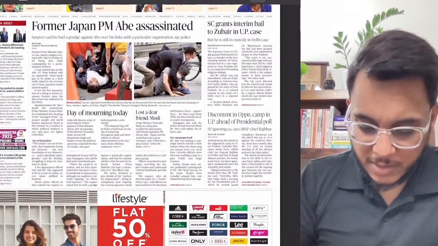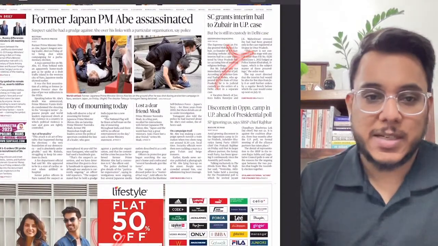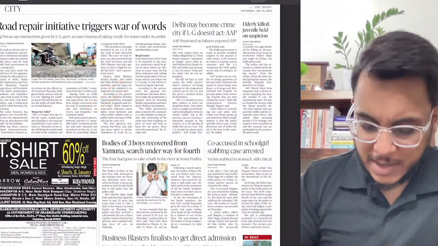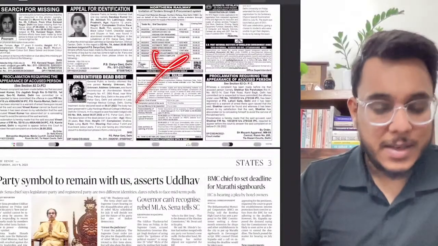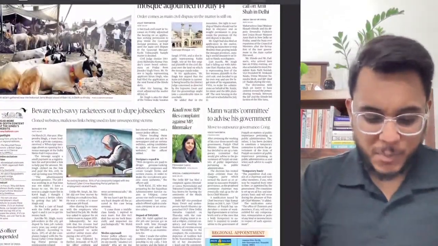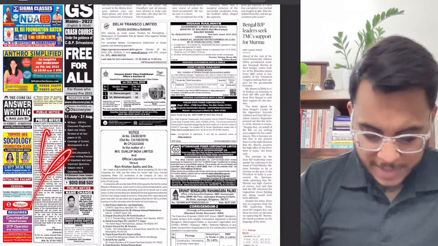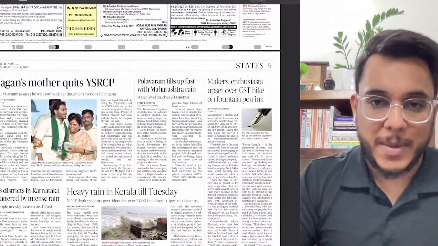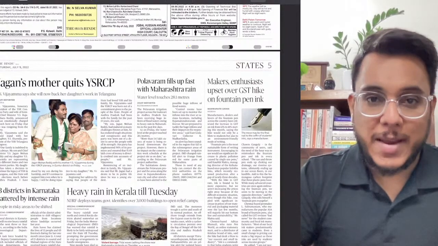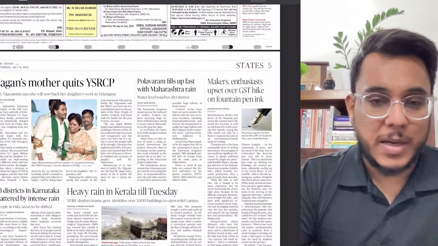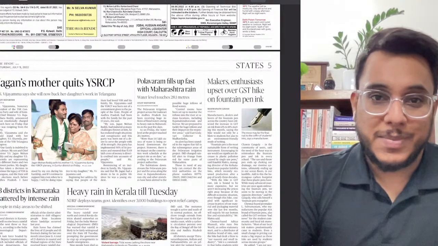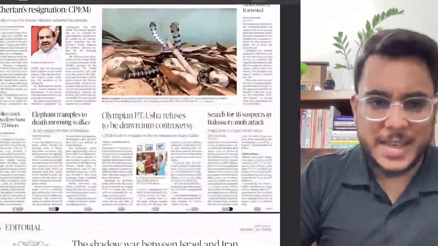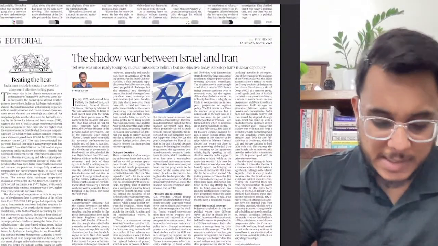Then, further moving on, the other issues are not important; advertisements etc. have been given. Moving to the city section, road repair ignites trigger of war, fine, nothing is important. After that, advertisements, and regional political issues mainly have been given in these pages. You might have a different edition of the Hindu newspaper. If you are from, let's say, Tamil Nadu, you might have the Chennai edition. So these pages don't contain much important substance.